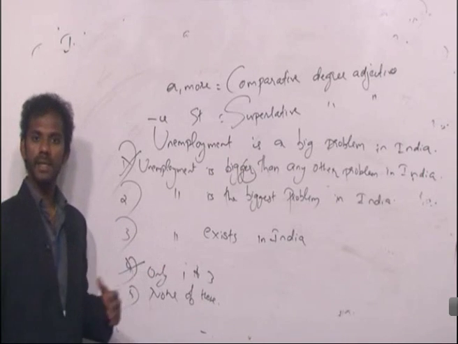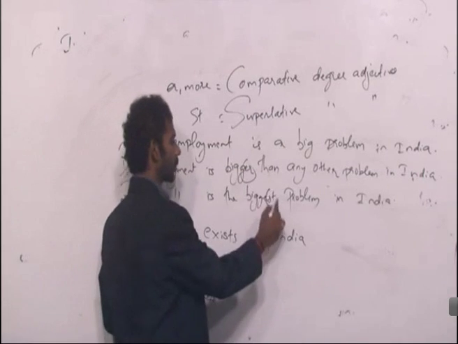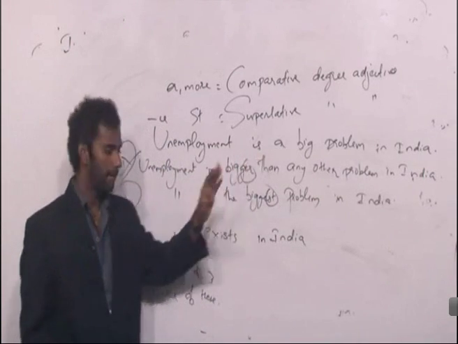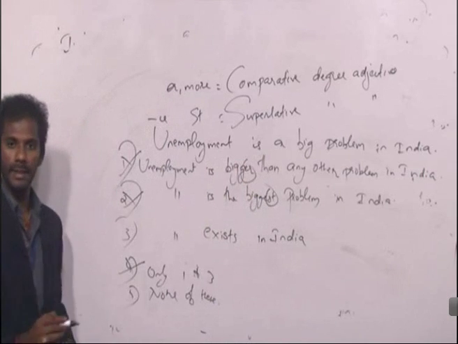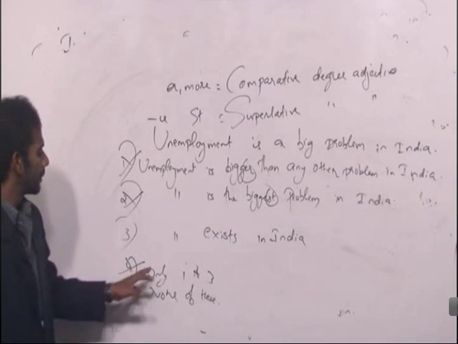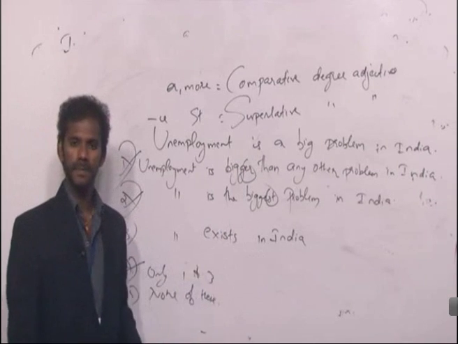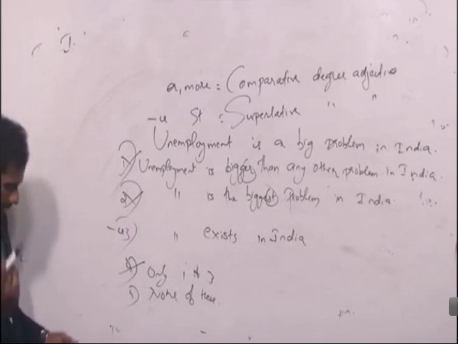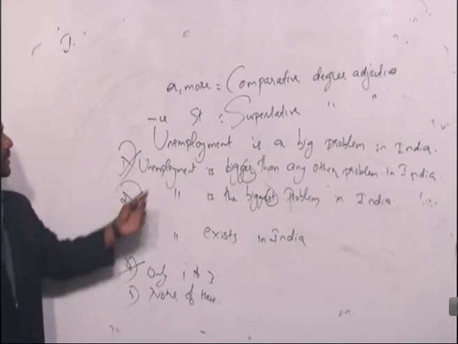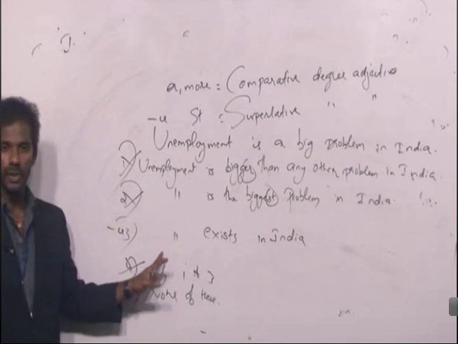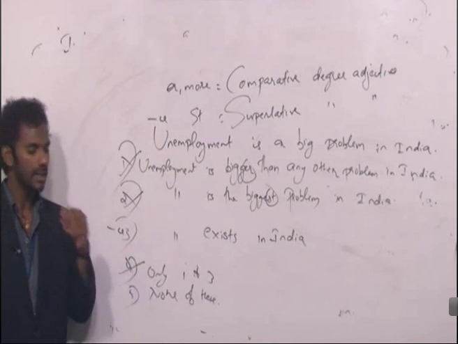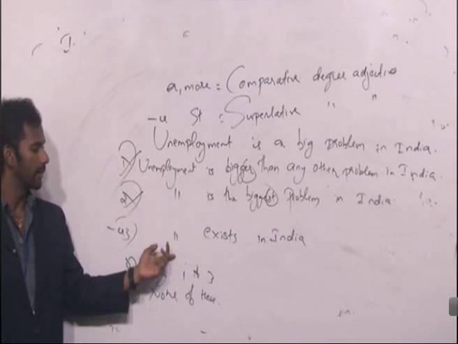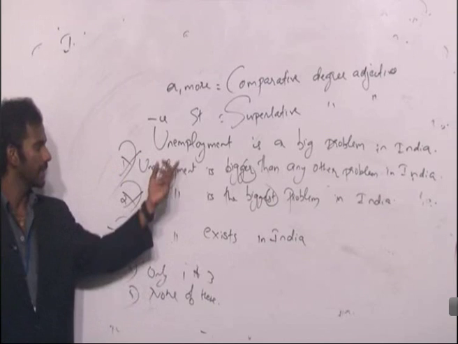Unemployment is the biggest problem in India. Biggest is a superlative degree adjective. Is there any superlative degree adjective in the question? No. Based on that concept, 2 is also eliminated. Right? Come to 3. Unemployment exists in India. Negative or positive? Negative. Fine. The question is negative. This option is also negative. Unemployment exists in India. Clear? Can this be inferred from this statement?